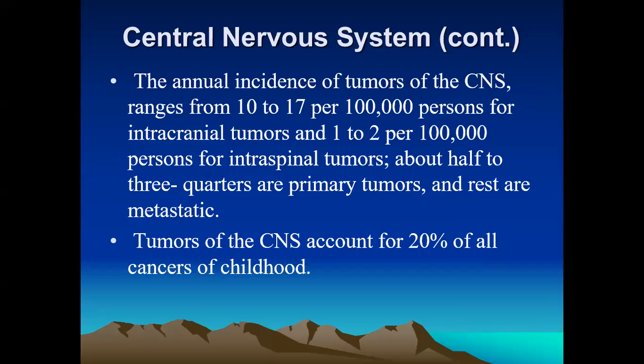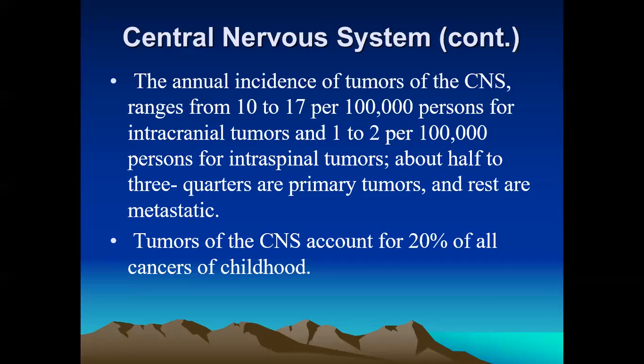The annual incidence of tumors of the central nervous system ranges from 10 to 17 per 100,000 persons for the intracranial tumors, and 1 to 2 per 100,000 persons for the intraspinal tumors.